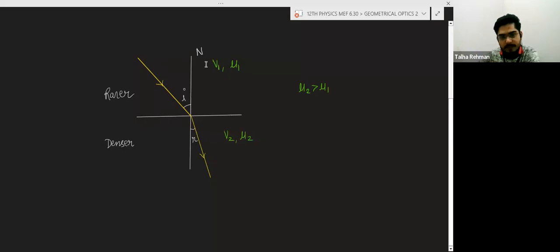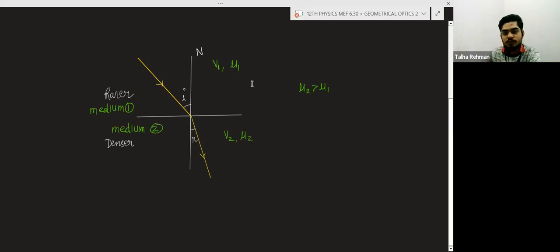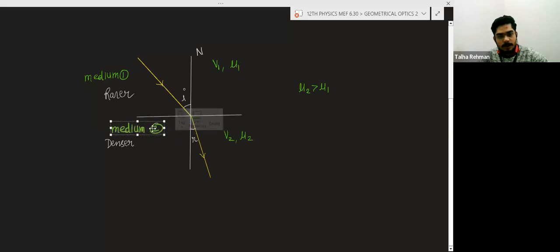Medium 1 is the rarer medium and this is medium 2, the denser medium. mu1 is the refractive index of medium 1, and mu2 is the refractive index of medium 2. And mu2 is greater than mu1 because this is denser and this is rarer.